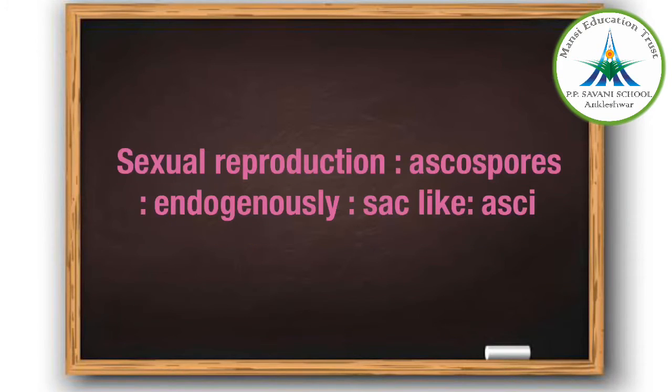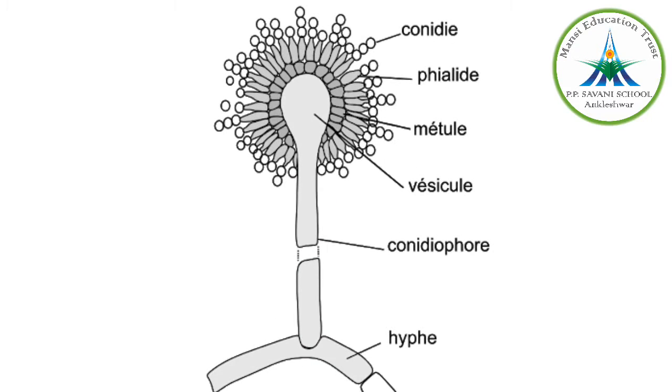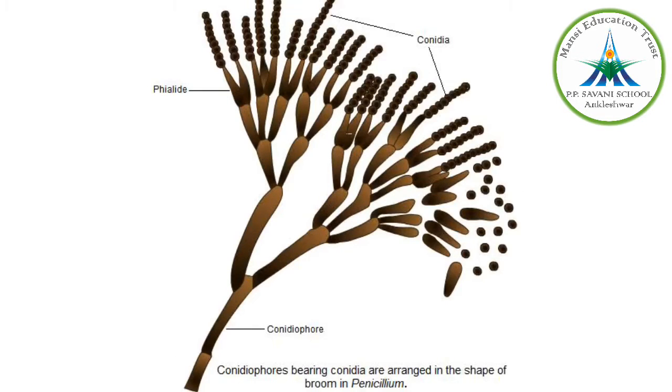Mycelium. Now sexual reproduction occurs by sexual spores, that is ascospores, which are produced endogenously in sac-like structures called asci, or in singular form, you can say ascus. These asci are arranged in different types of fruiting bodies called ascocarps. Here you can give an example of Saccharomyces, that is yeast. Okay, then Penicillium, from which the antibiotic penicillin is derived, Aspergillus, etc.